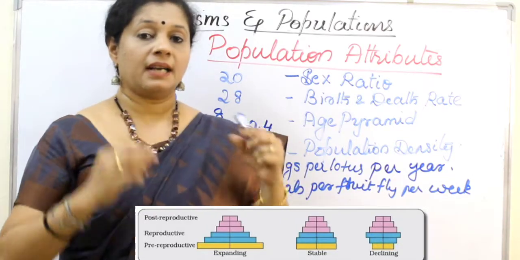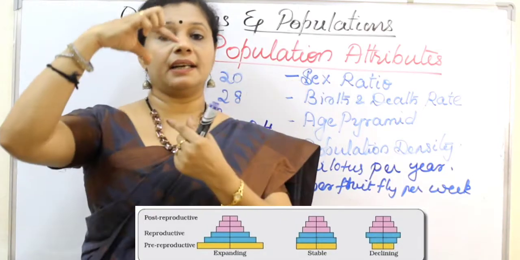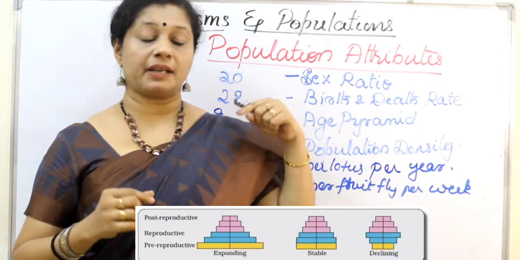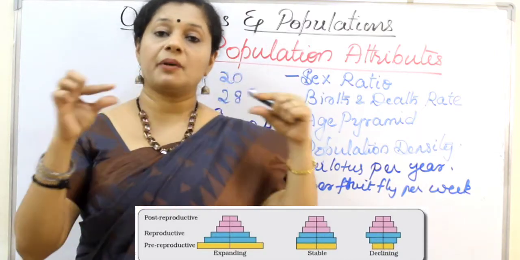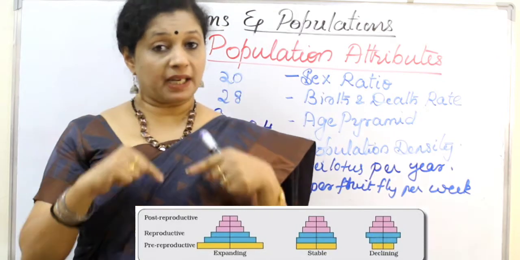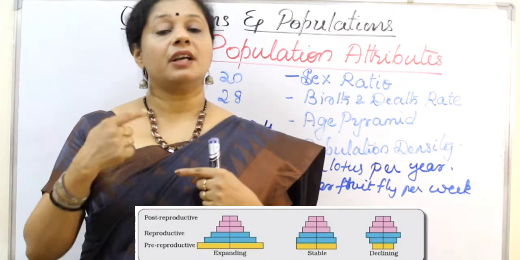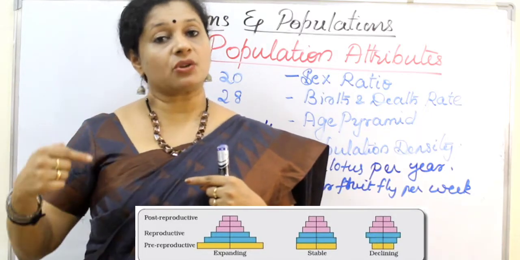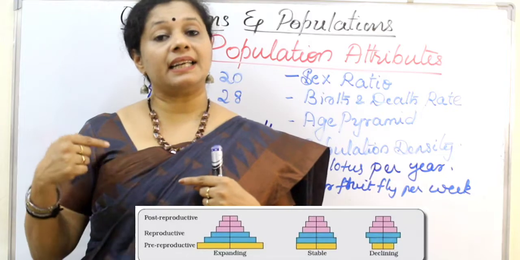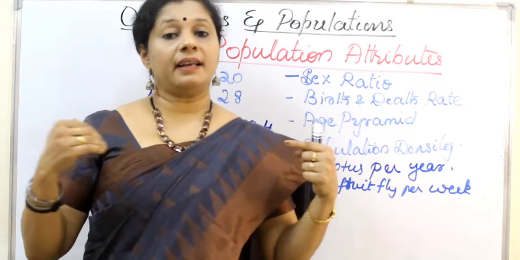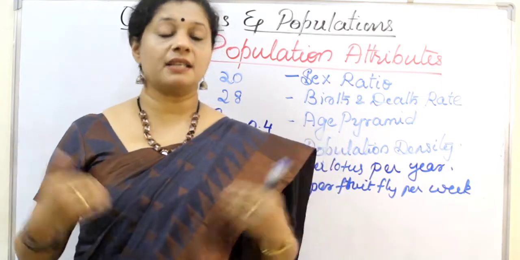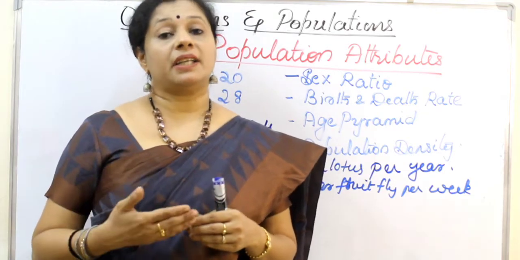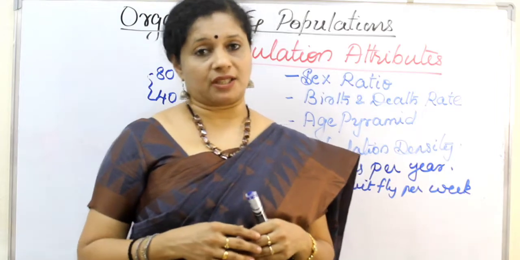The last one has a broader middle and a narrow top and bottom. That means post-reproductive and pre-reproductive are both fewer, but reproductive age is high. Since pre-reproductive are fewer than the reproductive, the future generation will produce fewer individuals, so the population is going to decrease. So it is a declining age pyramid. Any country, if they analyze this pattern of population change, can plan their developmental activities for the coming generations.